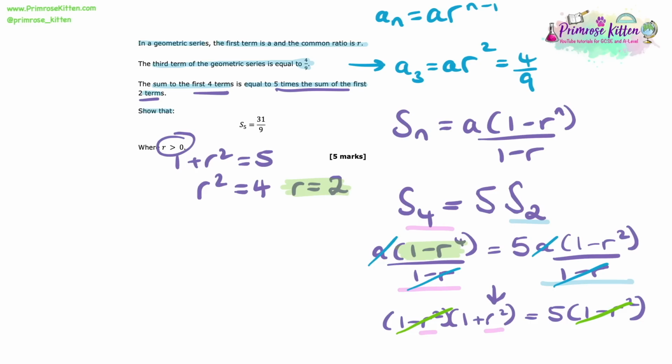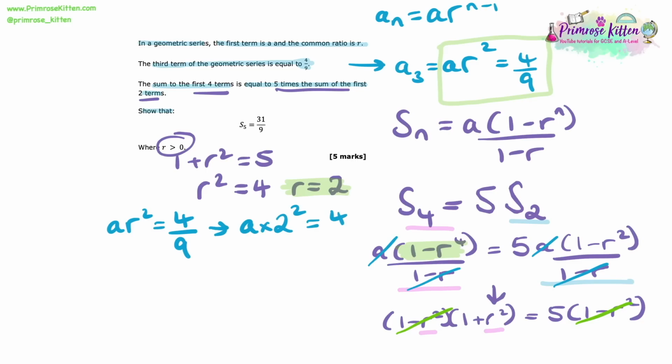Now the question wants us to find the sum of the first 5 terms. So in order to do that, we need to know what a is as well. And this is where we return to that first statement that we wrote. We know that ar squared equals 4 over 9. So if we substitute in place of the r squared, we have a times 2 squared equals 4 over 9. Now that leaves us, rearranging it, just a equals 1/9.